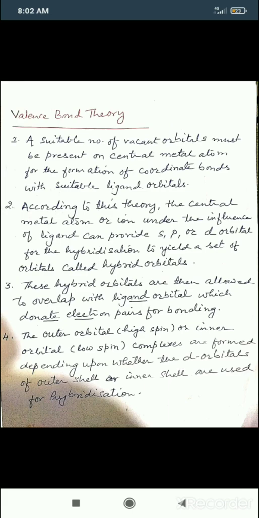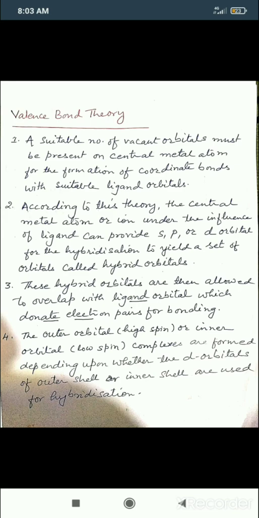The second one is, according to valence bond theory, the central metal atom or ion under the influence of ligand. Remember the words, central metal atom under the influence of ligand.